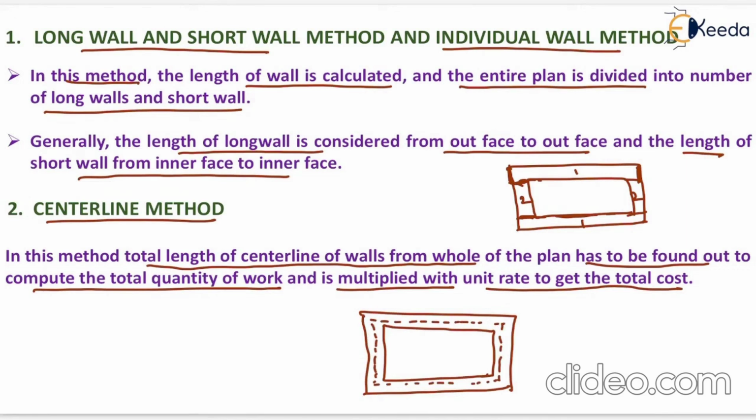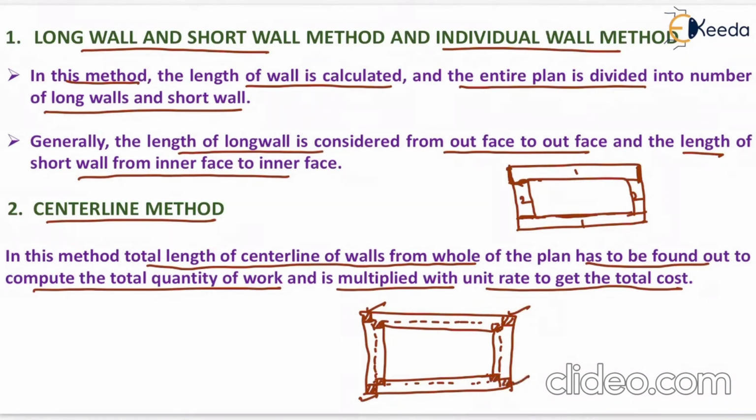Now in this method, care is to be taken while calculating the quantity of an item at the corner, because this area is not included during the calculation of the quantity. But we had taken this area 2 times, similarly we had taken this area 2 times, so it will compensate the remaining area like this. Here also we had computed this area 2 times, so it will compensate this, and here we had calculated this as 2 times, so it will compensate this.